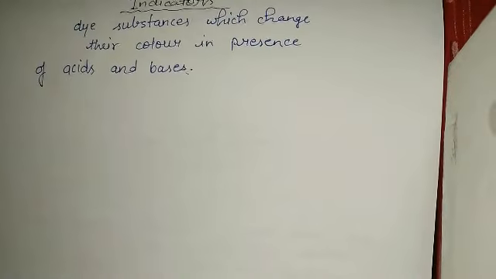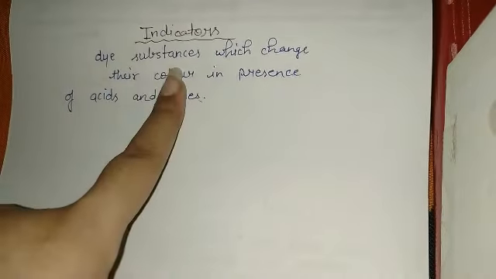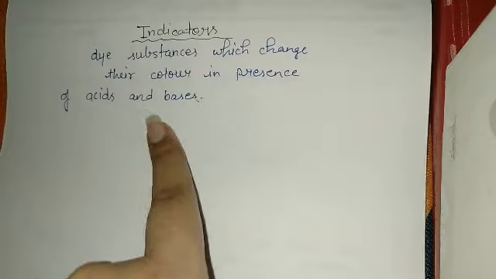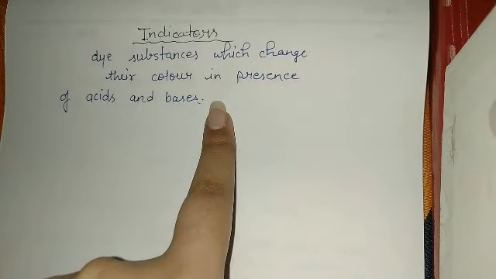Okay, so our next topic will be indicators. What are indicators? And after that we will discuss the pH level of acids or bases or generally any other substance. So indicators are dye substances which change their color in the presence of acids and bases.